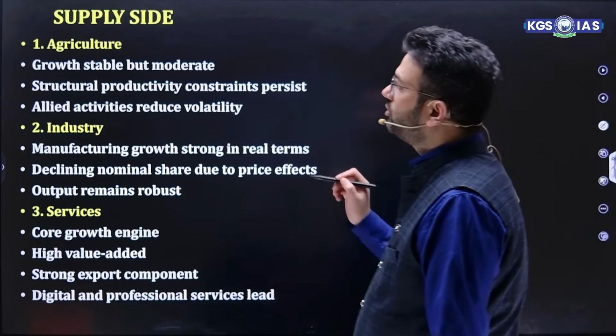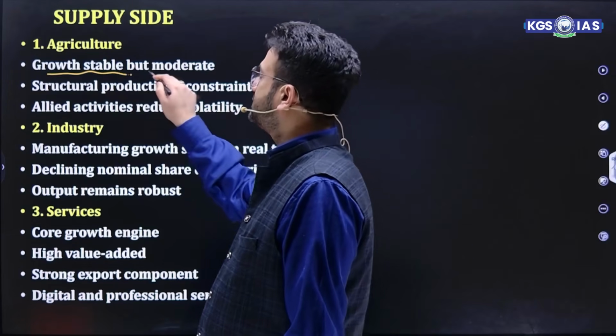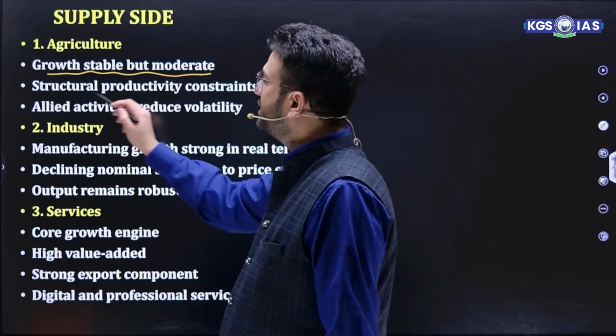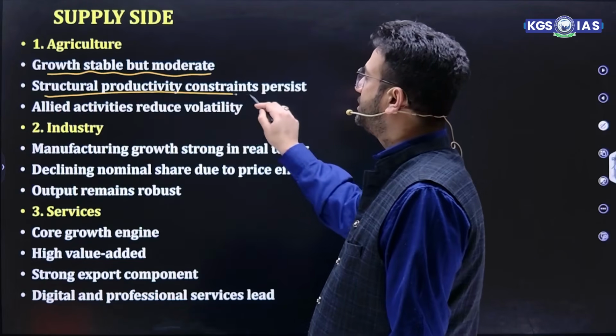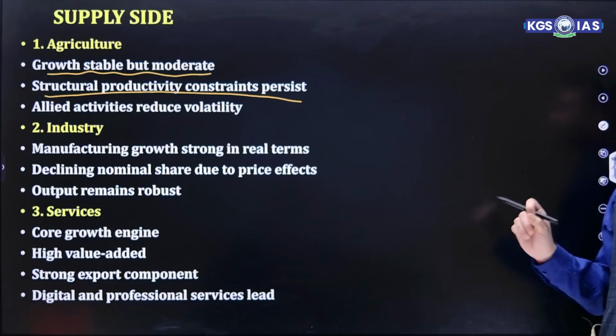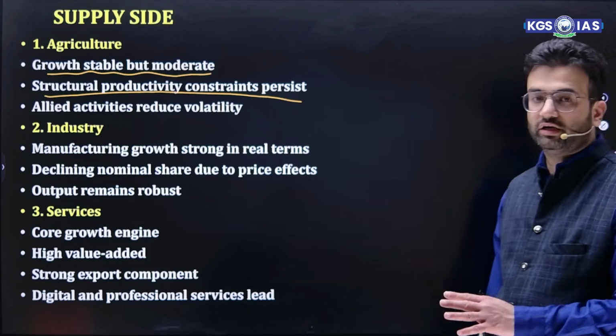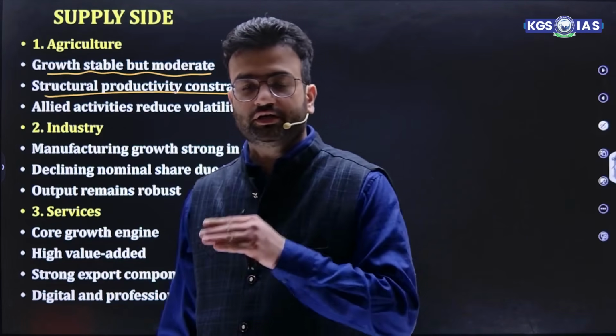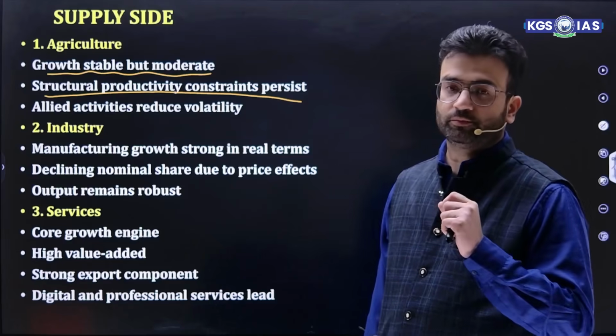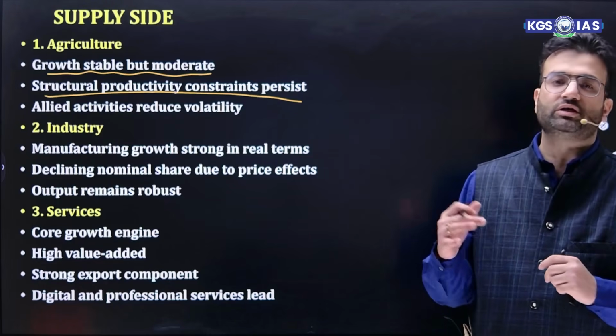Agriculture growth is stable, but moderate. But the issue in agriculture is structural productivity constraint. Along with that, allied activities reduce volatility. Why is this structural productivity the major issue? Because post harvest loss keeps on increasing.